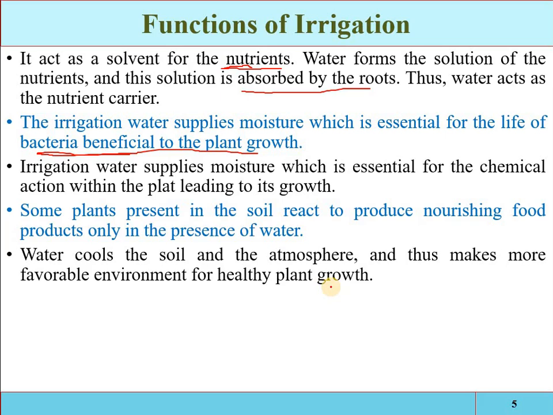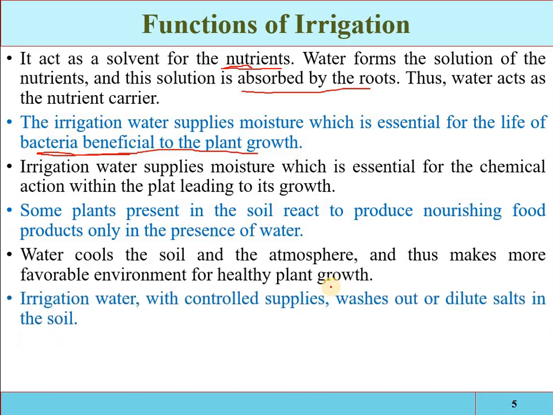And suppose we are providing water at regular intervals and maintaining the moisture content in the root zone, then the temperature of the root zone will be in a favorable condition for the roots. Irrigation water with controlled supply washes out or dilutes salts in the soil.